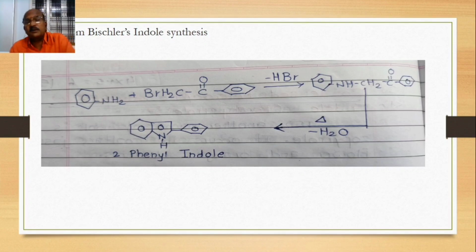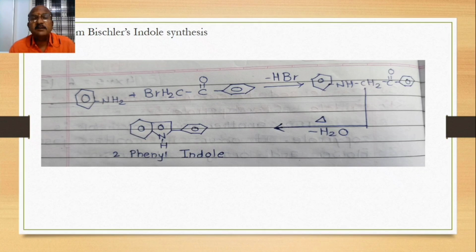Aniline is treated with a bromine-containing compound, phenyl bromoacetic derivative.